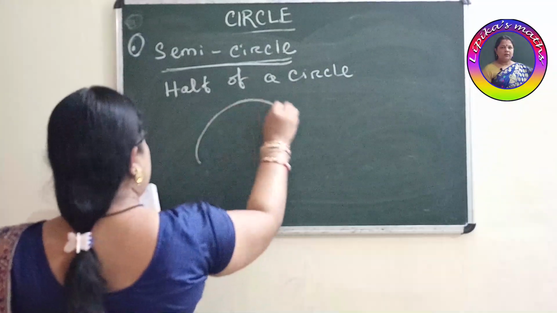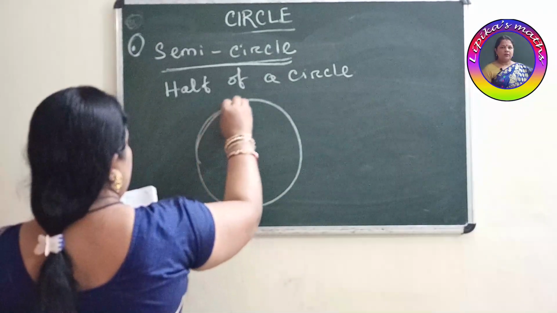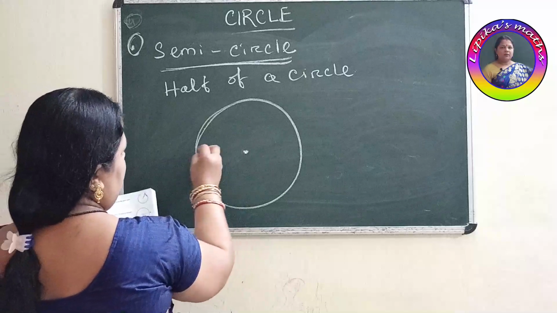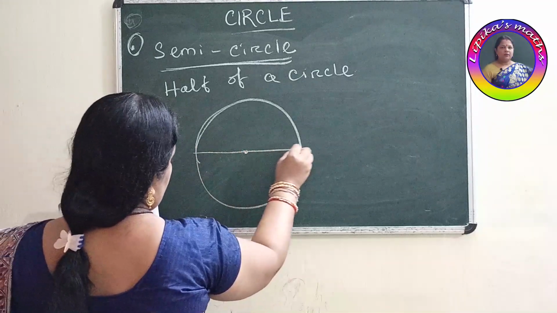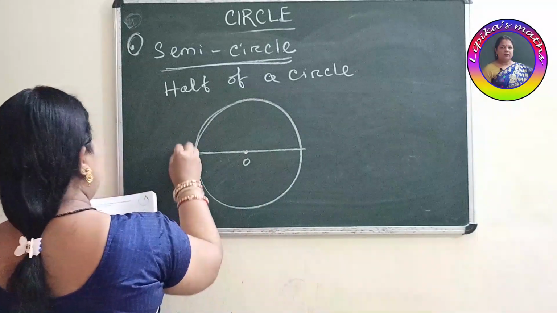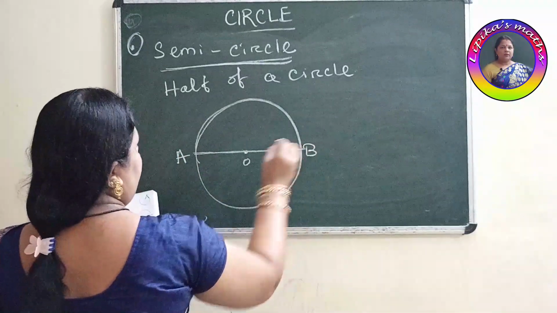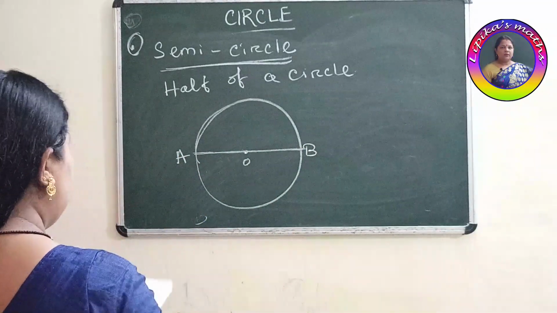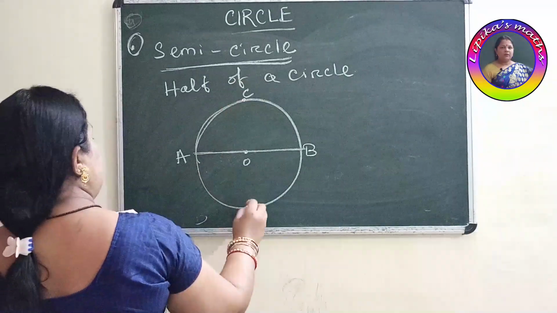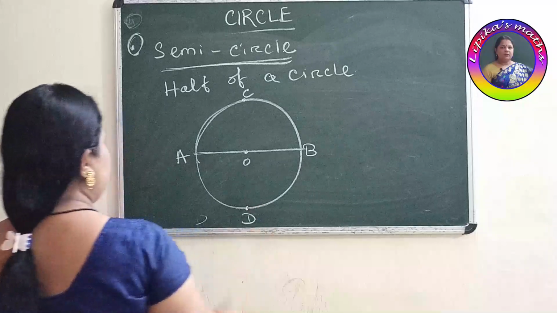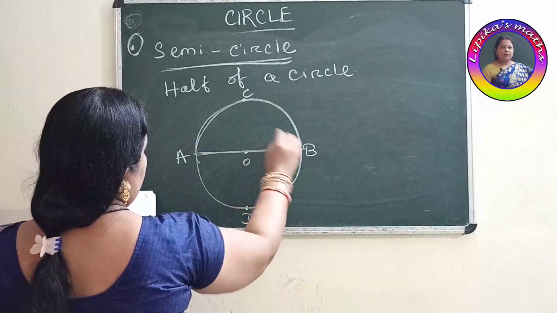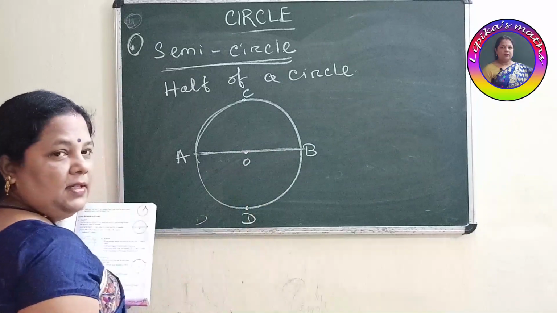Suppose this is one circle. This is your center. Suppose this is your diameter. This point is O, A, B. Suppose this point is C, this point is D. So that means we are getting two equal parts. Yes or no?